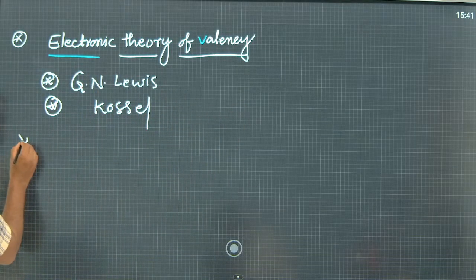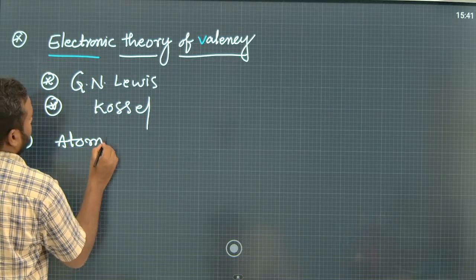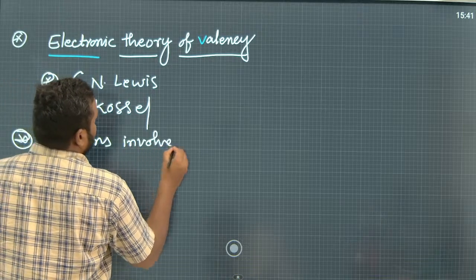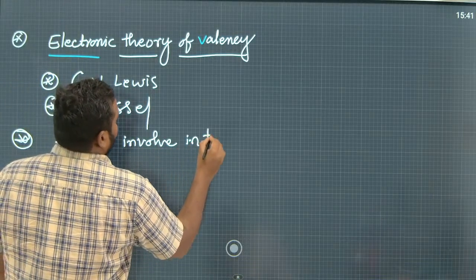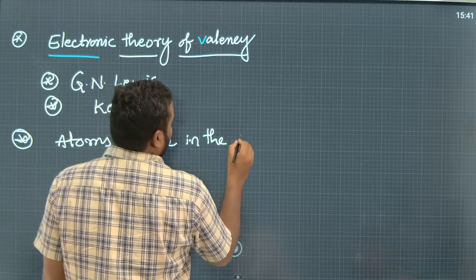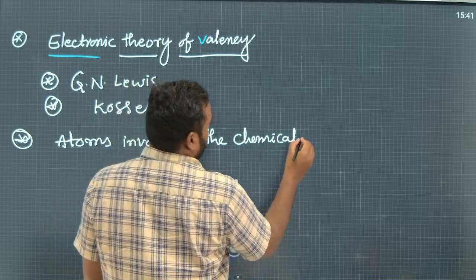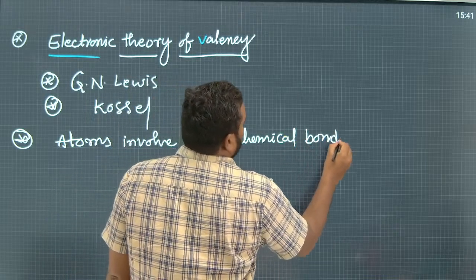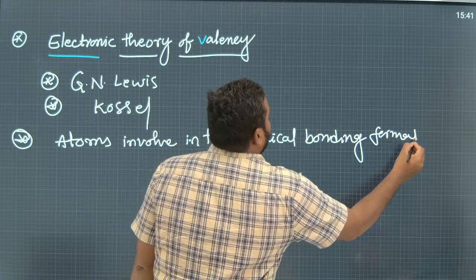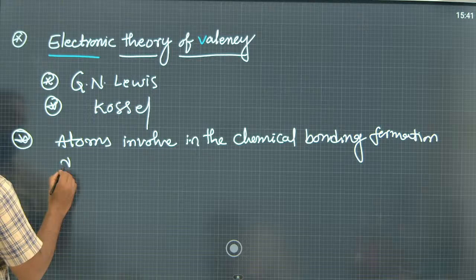According to this theory, atoms are involved in chemical bonding formation due to the following reasons.